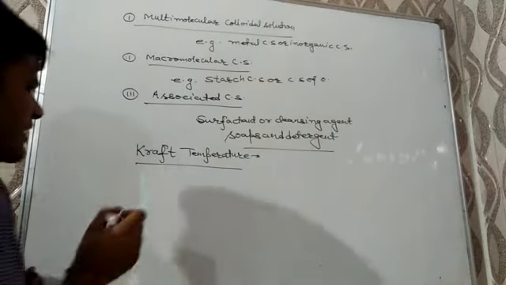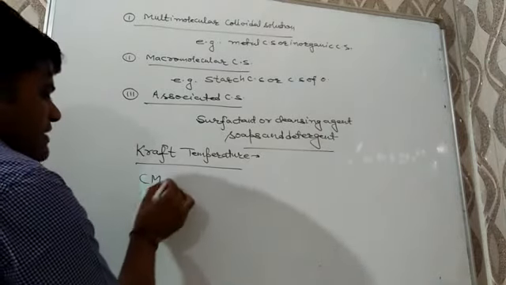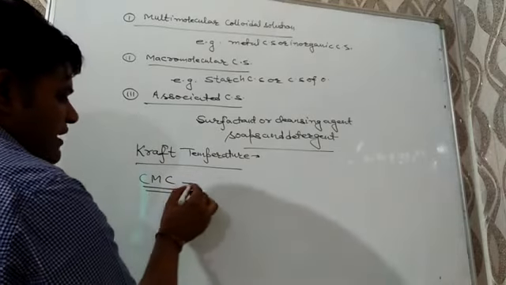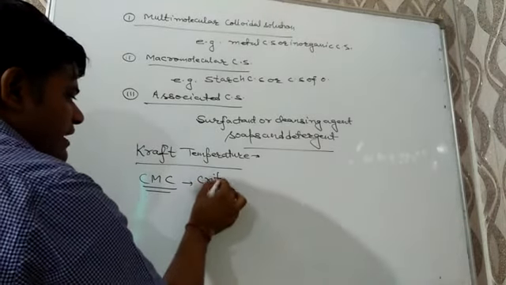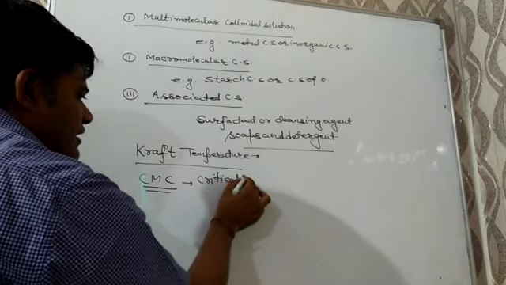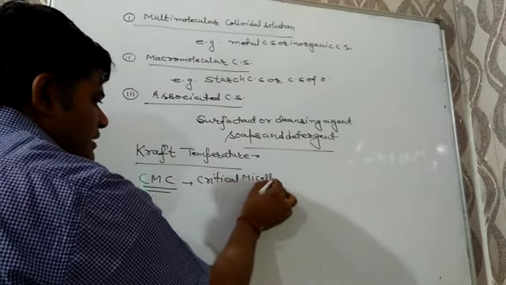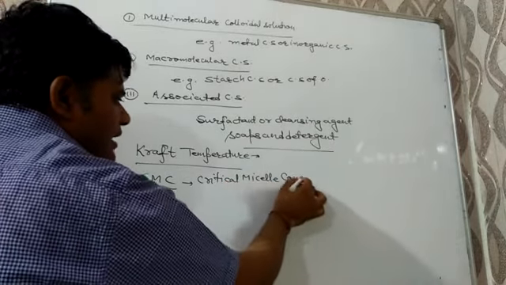And the second term related with it is CMC. Full form is critical micelle concentration.